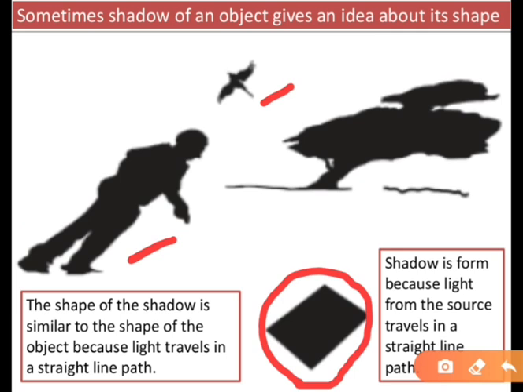Why has this happened? Because the shape of the shadow is always similar to the shape of the object, because the light always travels in a straight line. Okay, and shadow is only formed when the light travels in a straight line.